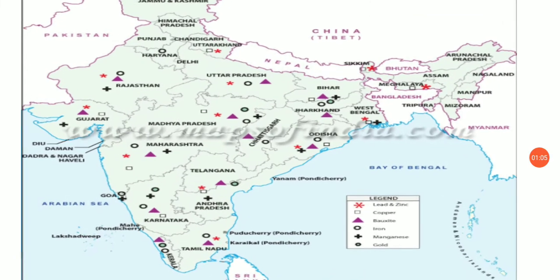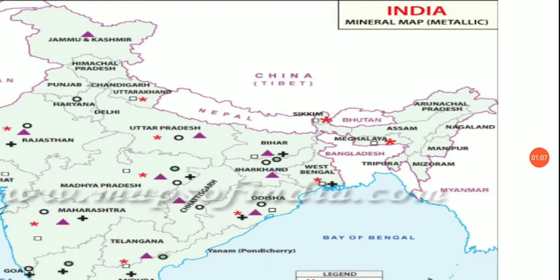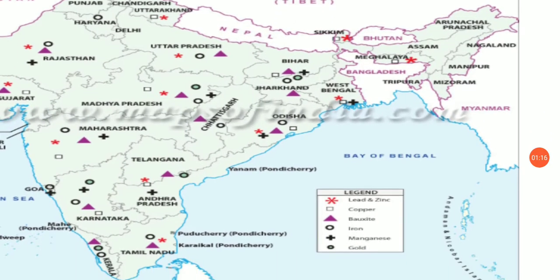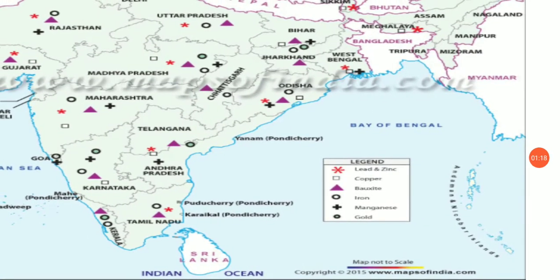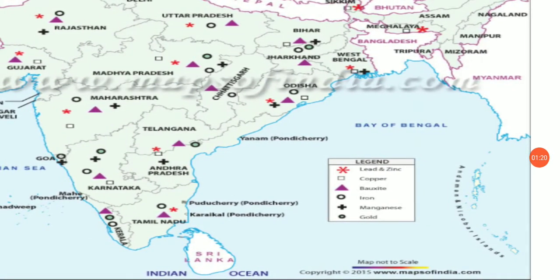From this map we can know where iron ore is found. You can see in this map iron ore is found in Odisha, Jharkhand, Uttar Pradesh, Madhya Pradesh, Rajasthan, Haryana. Then we have Karnataka, Kerala, Tamil Nadu.